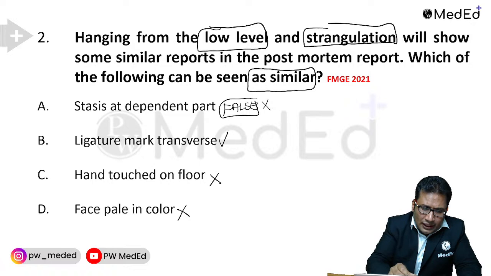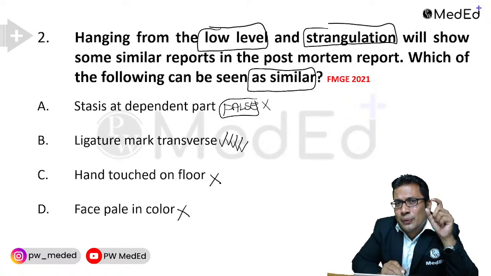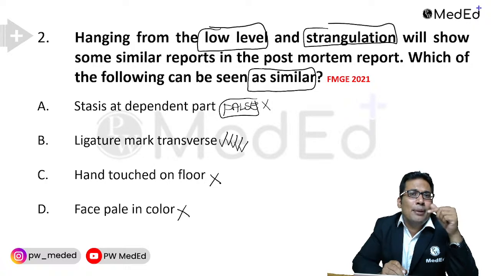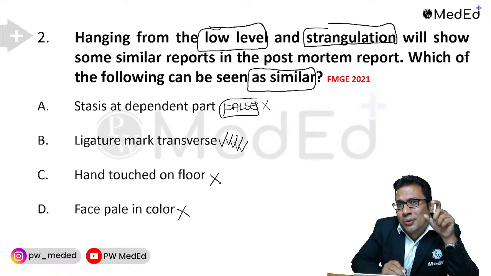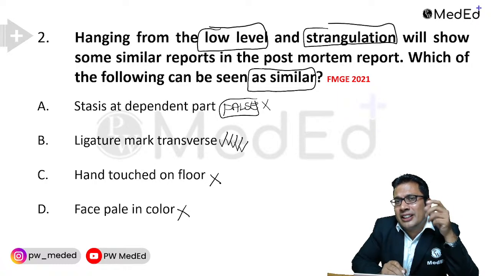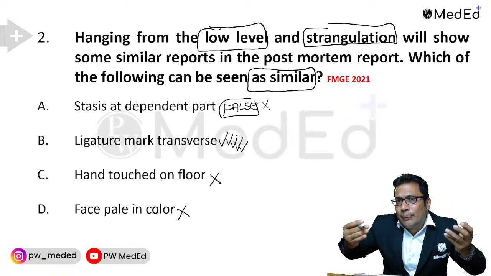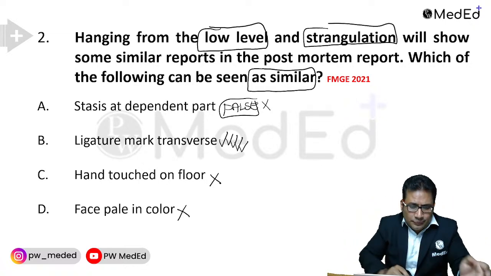Your answer should be ligature mark is transverse. Transverse ligature mark can be seen in partial hanging. It can be seen in ligature strangulation. So my dear students, the answer for this question is ligature mark which is transverse. Let's discuss how exactly the ligature mark looks in case of hanging and in case of strangulation.